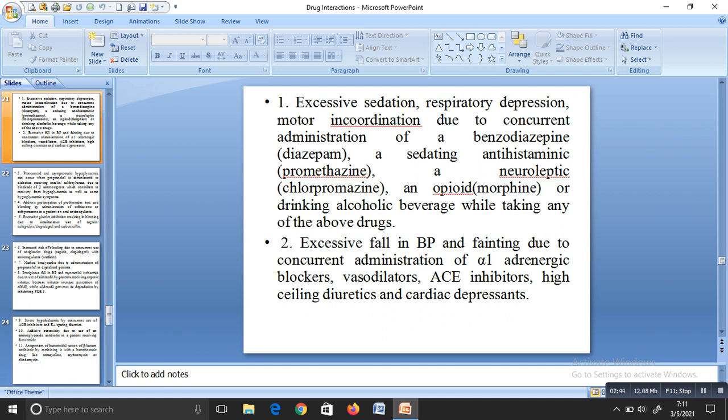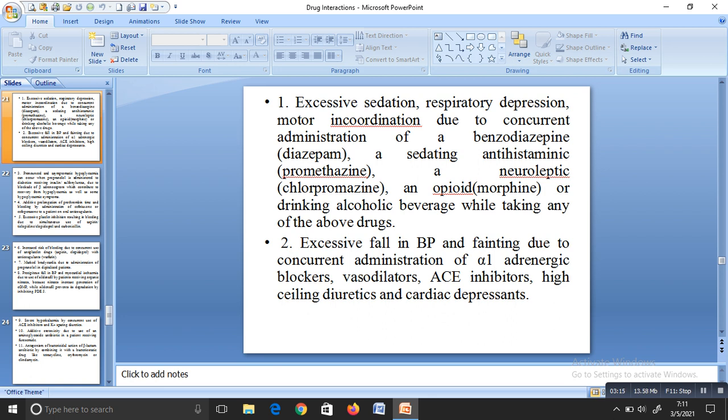If they are taking any of these drugs together, what will happen? Excess sedation, respiratory depression and motor incoordination occur. Hope you're clear. If a person is taking a benzodiazepine, a sedating antihistamine, a neuroleptic, an opioid or alcohol together, there will be excess sedation, respiratory depression and motor incoordination.